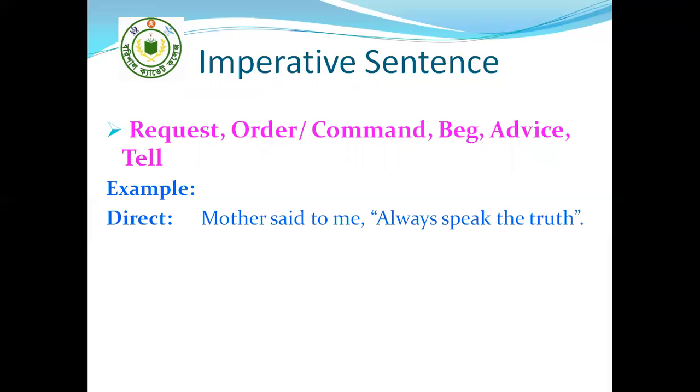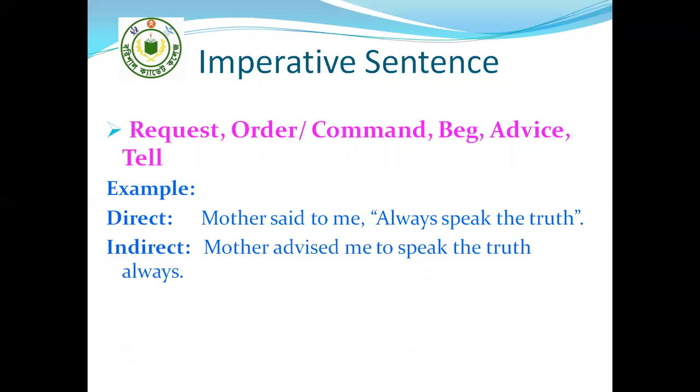Mother said to me, "Always speak the truth." So here, always speak the truth expresses an advice. So that's why the reporting verb will be changed into advised. Mother advised me to speak the truth always. Said to me has been changed into advised me because it is an advice.